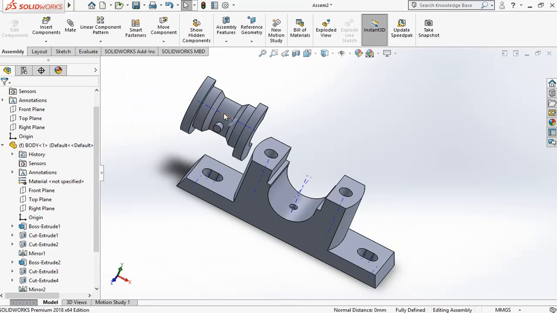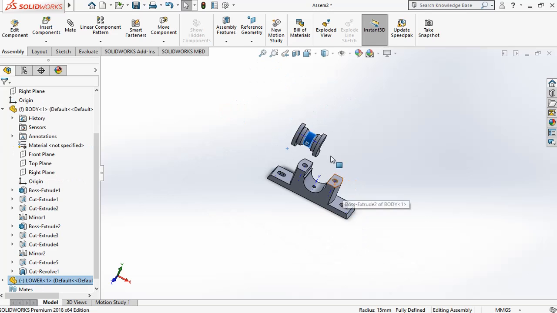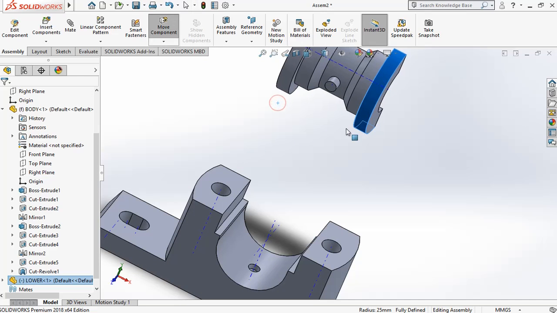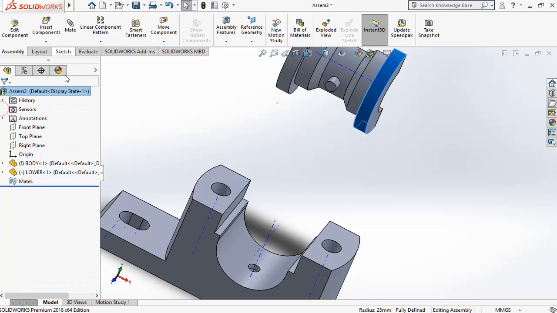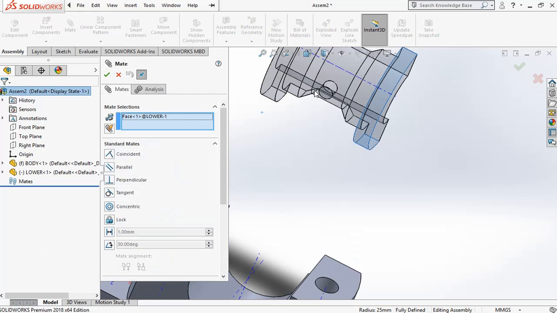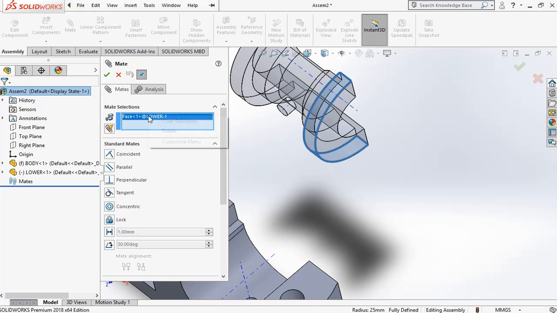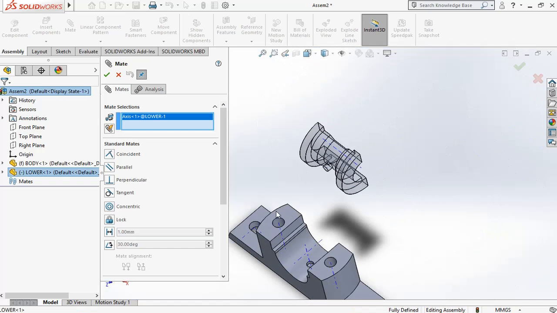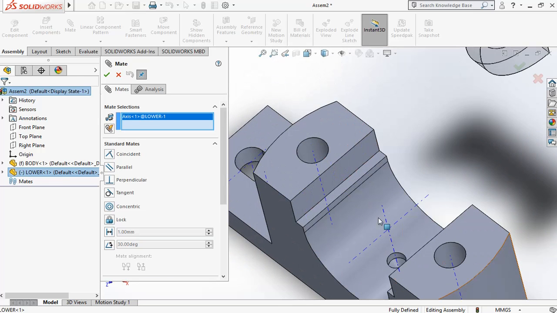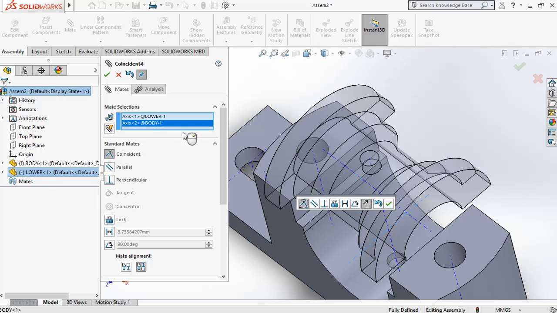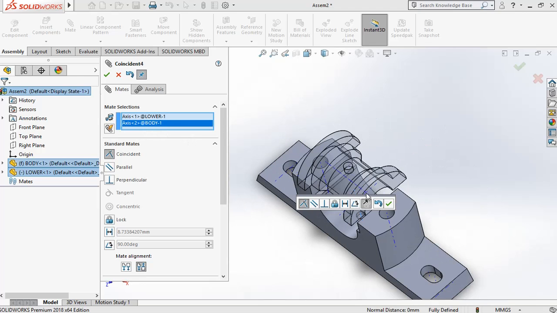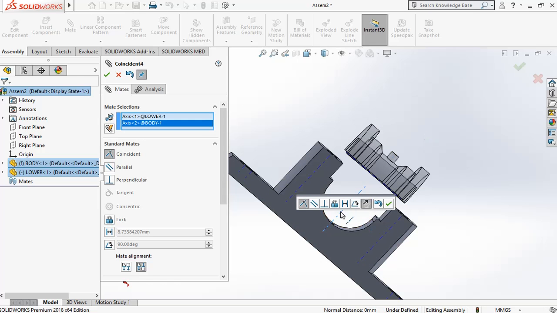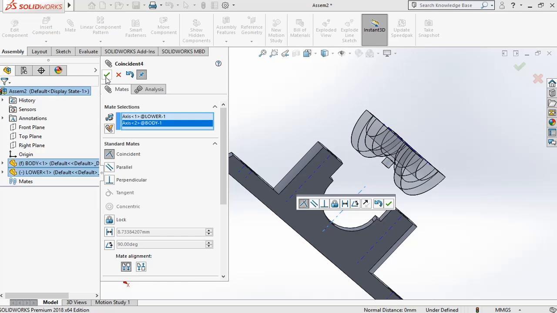Cancel it. Mate, this axis is coinciding with this axis. Now we can flip it here, right.